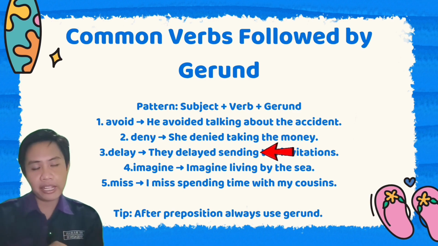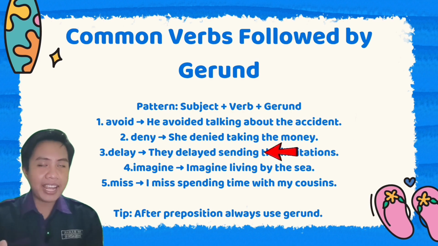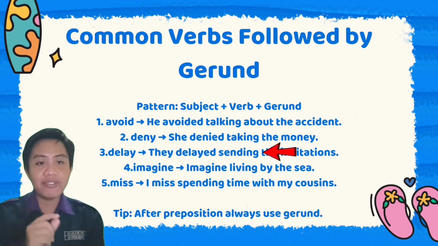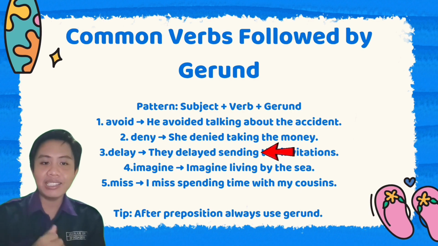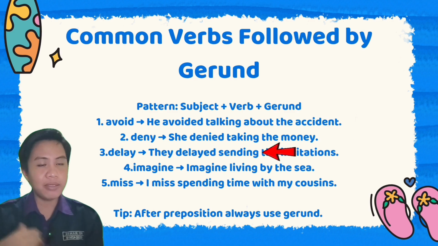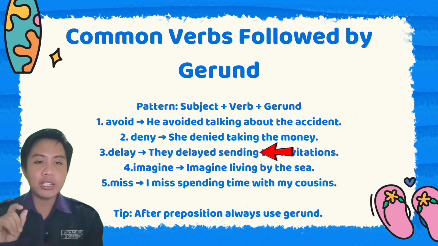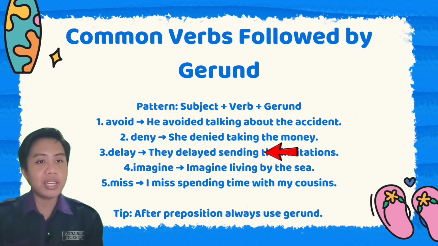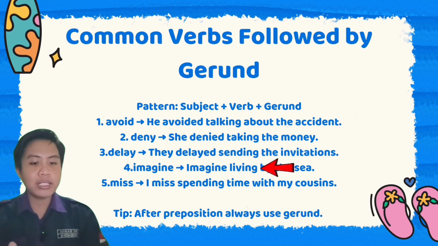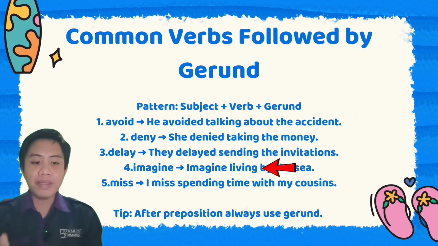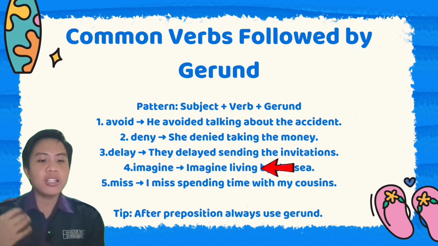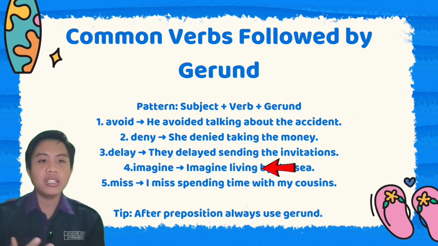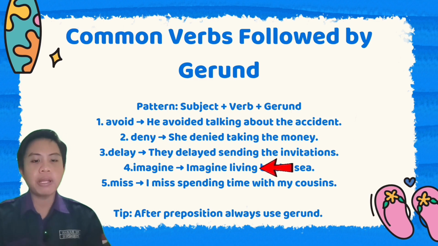The next one is delay. For example, they delayed sending the invitation. Same as in the previous example, the verb delay is followed by gerund sending. The fourth one is imagine. Imagine living by the sea. The word imagine is followed by gerund living, followed again by the sea as a complement.